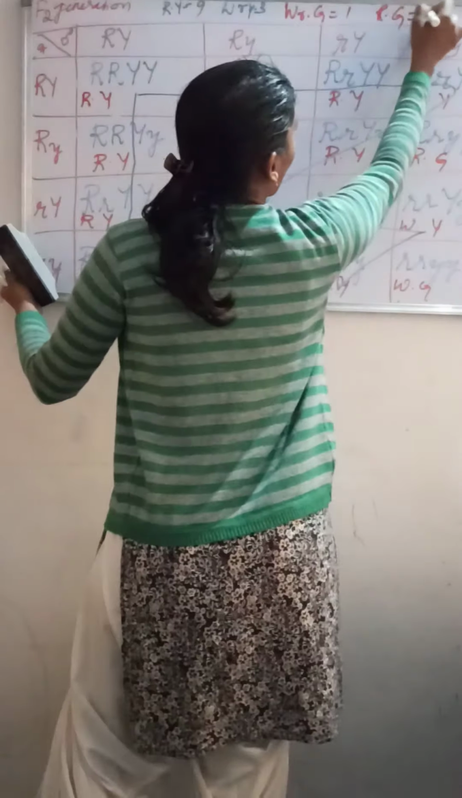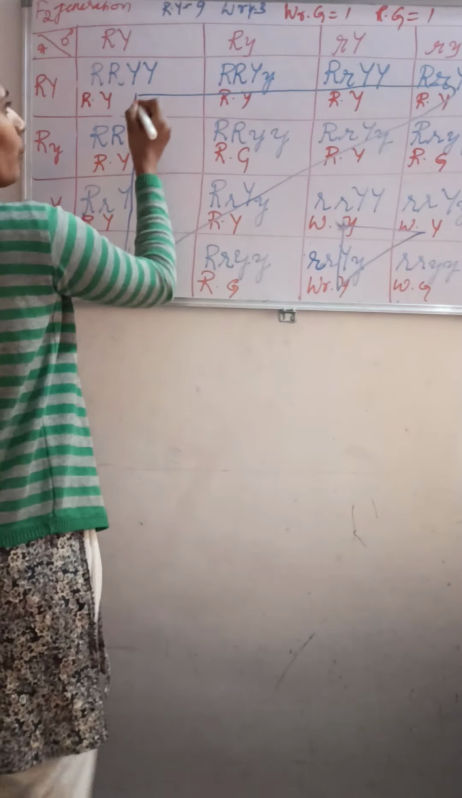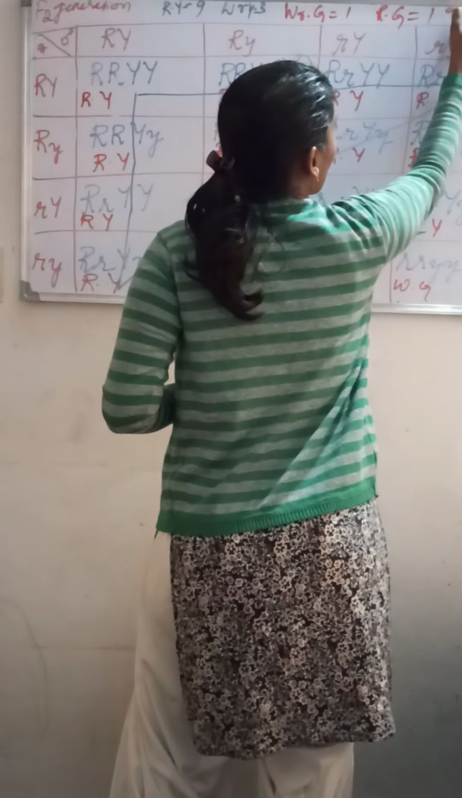So wrinkled yellow is 3, wrinkled green is 1 and round green will have 3. So what will be the phenotypic ratio? That is 9:3:3:1. So that is the phenotypic ratio. So what will be the genotypic ratio? Shall I rub this one? Please refer to that one.